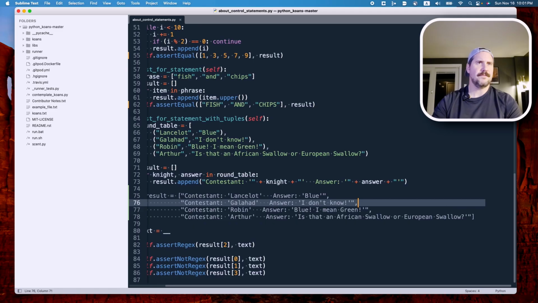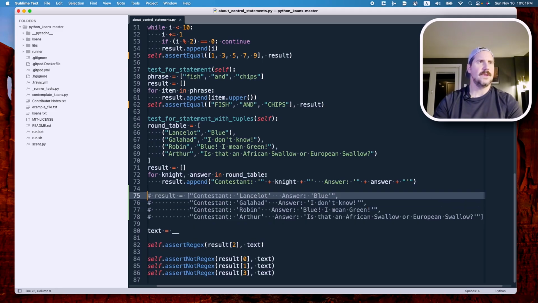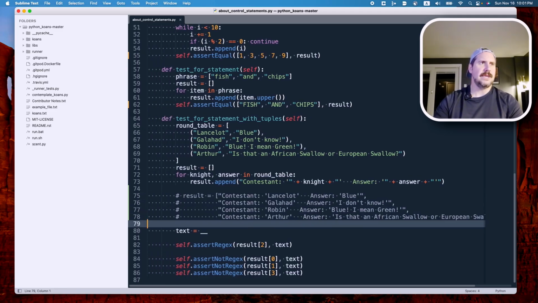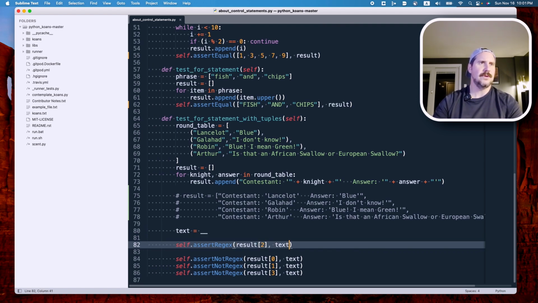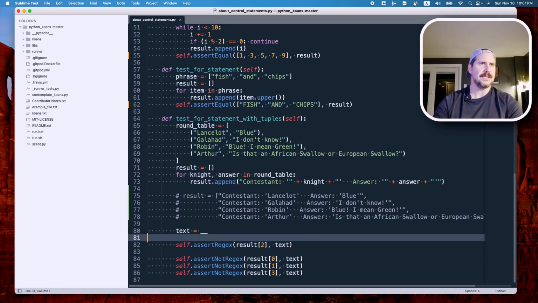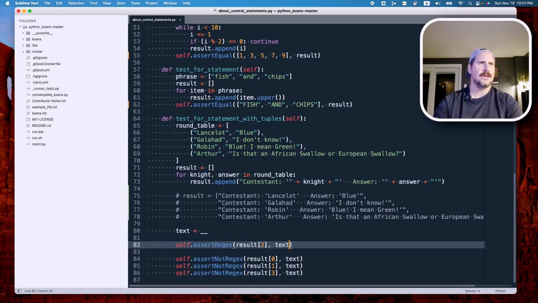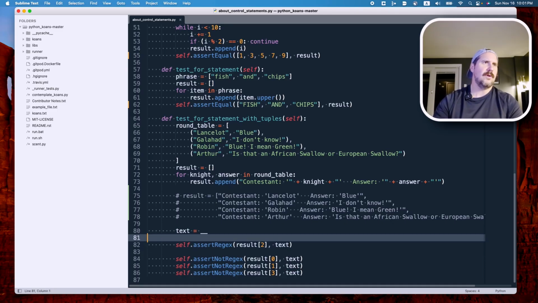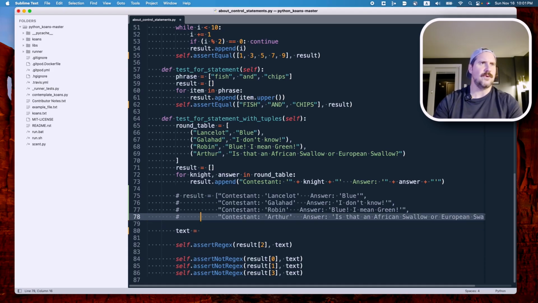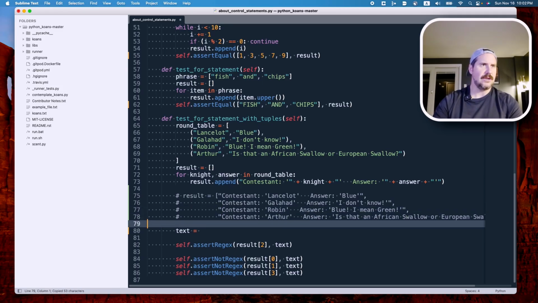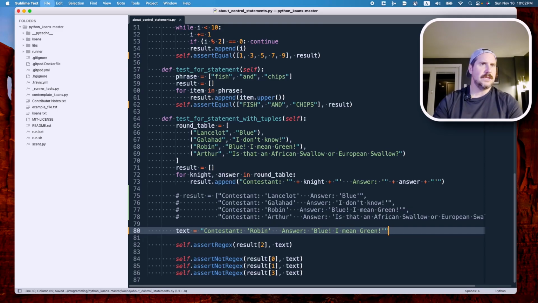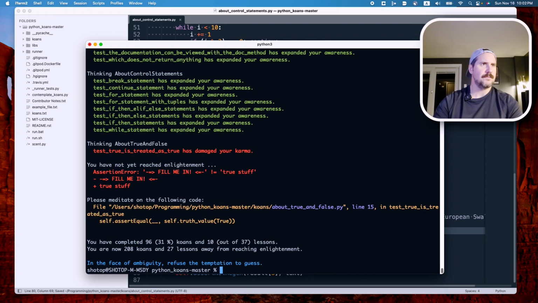Okay, so let's say this is what result looks like. Then now we're going to say the item at the second index of result, and we're going to compare that to text. Text is going to be something different every time, which is kind of interesting. So let's just put one here as an example. Remember, these are zero based, so the one in question is 0, 1, 2. Text is that. All right, let's see what it does with this.